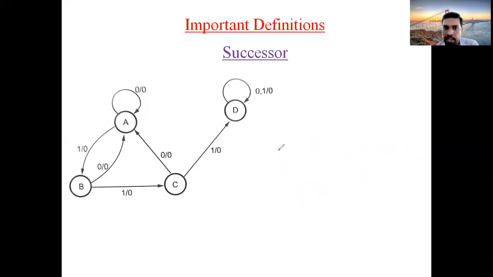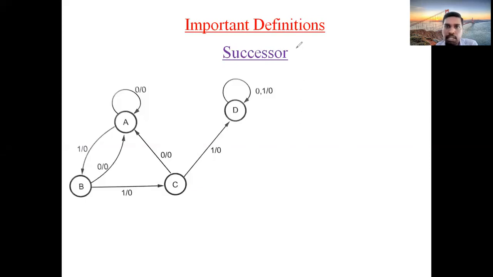Okay, clear? If the state A is moving to state B for input 1, then B is called one successor of A. Be clear in that part. Successor means if A is moving to B for input 0, it is called zero successor of A. Which one? B. B is called zero successor of A.